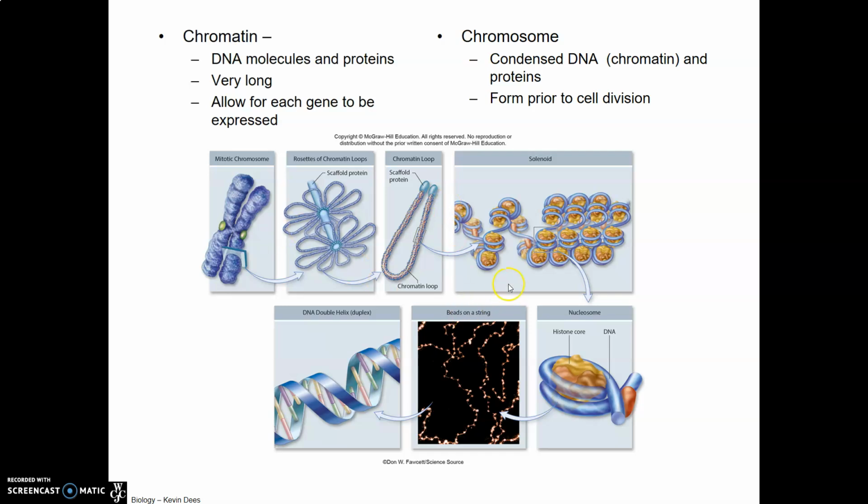And if we take a look at what chromatin looks like, we can see here is our molecule of DNA that's wrapped around these proteins called histones. And then these little beads, so to speak, are organized and folded back on one another to make a string of chromatin. And as the chromatin condenses to form chromosomes, it will be looped back and forth on a protein scaffold to again shorten it and make it easier to separate.